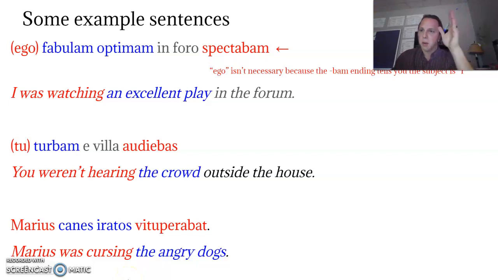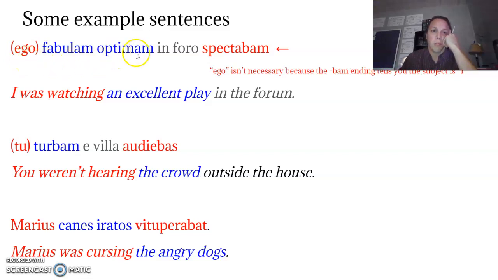We talked about present and imperfect tense verbs, what they mean, what the different endings are. And so now let's look at them in action in some different sentences. These are imperfect sentences with imperfect verbs. So I've color-coded it to where the subject and the verb are in red. Accusative nouns, the direct objects, are in blue. Everything else is just going to be in regular black font. So I'm going to start with this sentence right here.